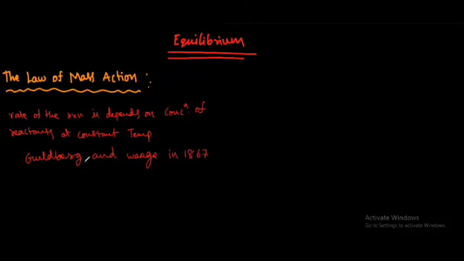The law of mass action states that at constant temperature, the rate of a chemical reaction is directly proportional to the